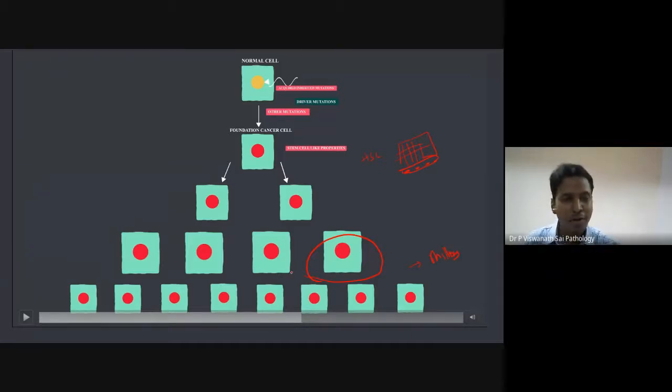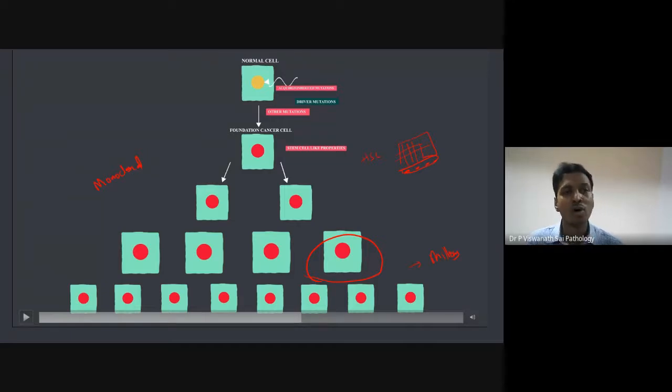So now what do we call this? What do you call this phenomenon of millions of cells forming from a single cell? Monoclonal. So last time I told you, neoplasia is monoclonal. Very, very important to remember. It starts with a single cell. Because of a single cell which has undergone mutations, it is now dividing rapidly to produce millions of cells, and all these cells, remember, have originated from a single cell. So that is very, very important to remember.